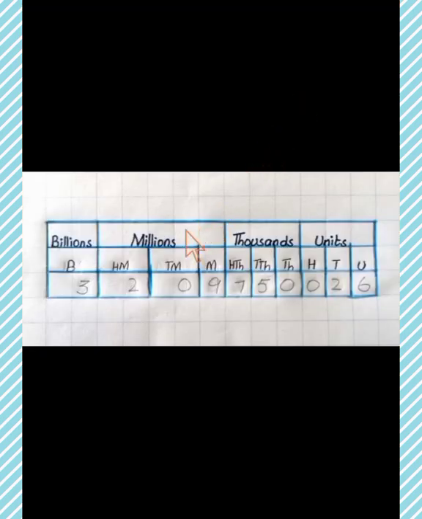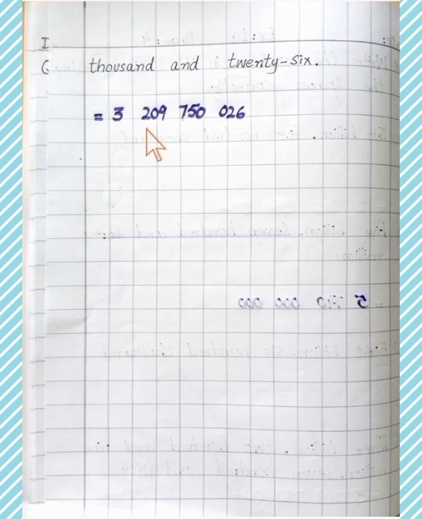Students, kindly put this value in the place value chart. Student, write this value in this way, 3,209,750,026. Student, kindly complete this question in your notebook.